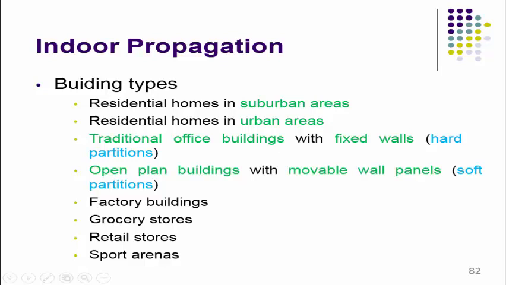As I said, the power fluctuations in the radio wave depend on the type of the building.